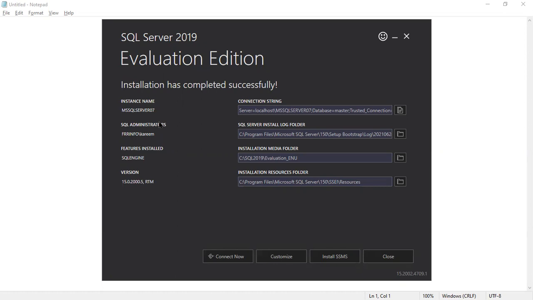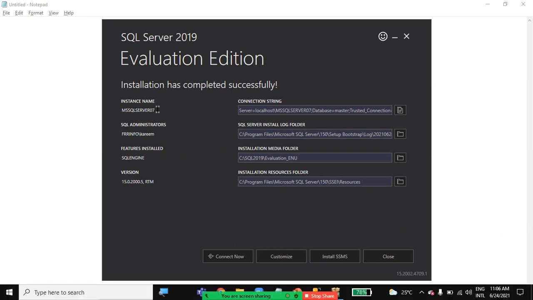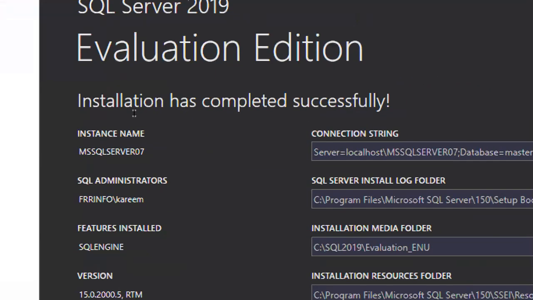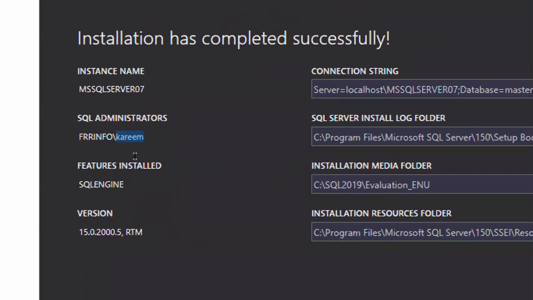Okay, check here, it says the installation is a success. Installation has completed successfully. It is showing the instance name MS SQL Server 07. See here, the installation summary. Check the instance name MS SQL Server 07. I am the administrator, meaning the current user; I have logged into the laptop using my name. What features are installed? SQL engine is installed. Which version? 15.0 version.